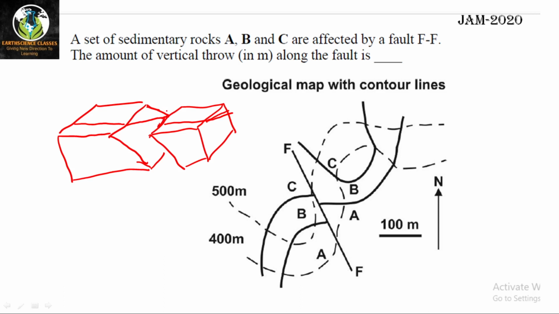If you see, this part will be eroded, right? This upper part will be eroded, right? So where you will find, I will draw the horizontal like this.